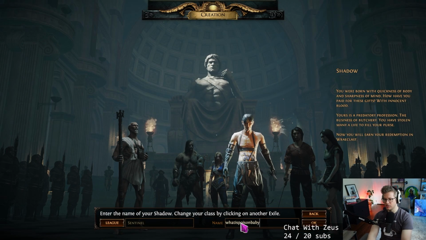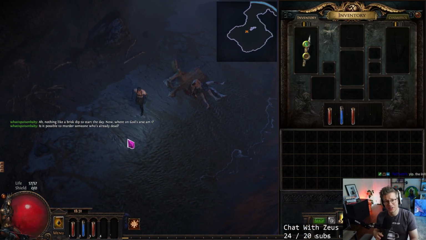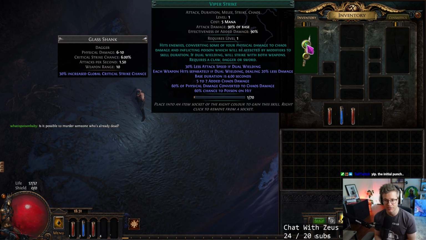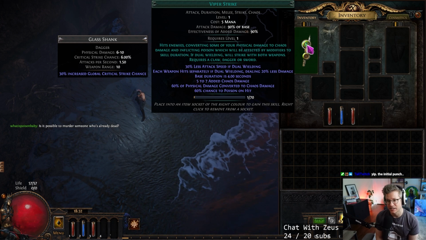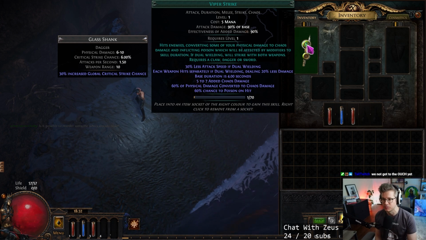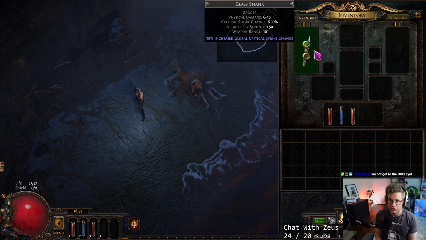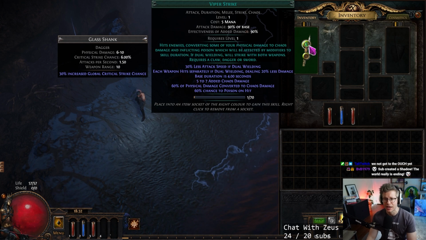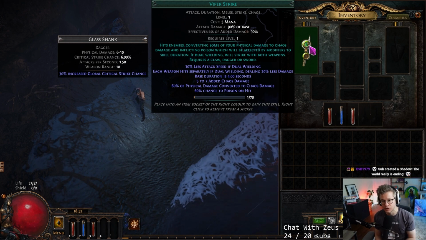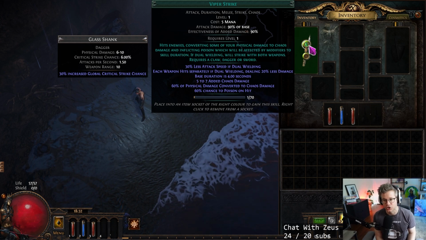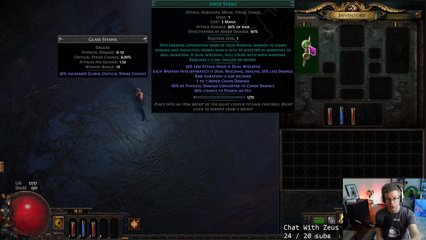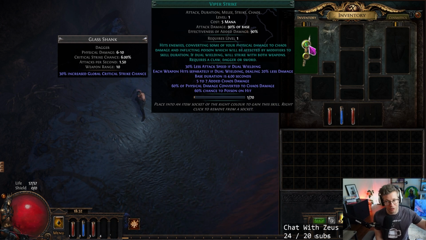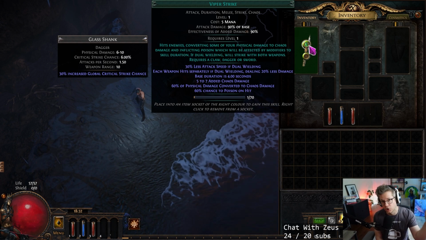What is poison, baby? So, how do we calculate the base damage of the poison? We have Viper Strike right here, level 1 Viper Strike. It has 5 to 7 added chaos damage, 6 average added chaos damage when we cast Viper Strike. We also have this baby little glass shank, which adds 6 to 10 physical damage. Let's just say 8. Viper Strike itself has 90% effectiveness of added damage. We have 60% chance to poison on hit, so 6 out of 10 times that we attack, we will actually apply the poison. We will not apply poison 4 out of 10 times. Viper Strike will just do the flat base damage. There will be no damage over time, no poison applied.